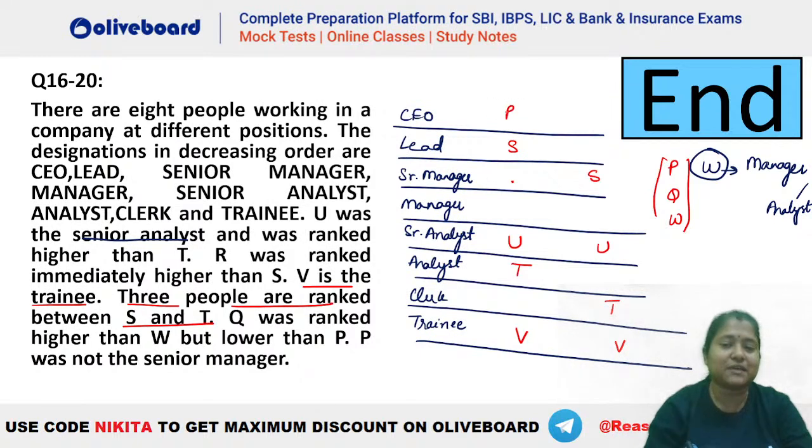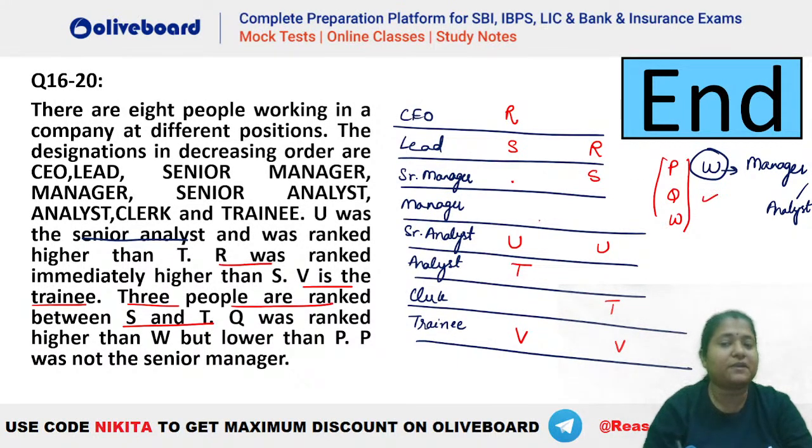So in this case, P has to be this person and then we have to place Q and W. Right? And also, do we have any other information here? U was senior analyst and was ranked higher than T. R was ranked immediately higher than S, right? So you can see in this case, R has to be immediately higher than S. Here also R has to be immediately higher than S, right? R has been placed.